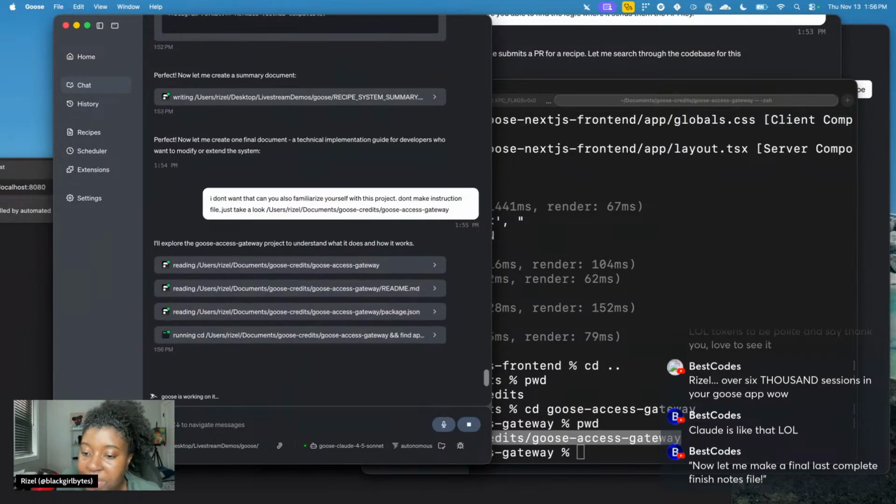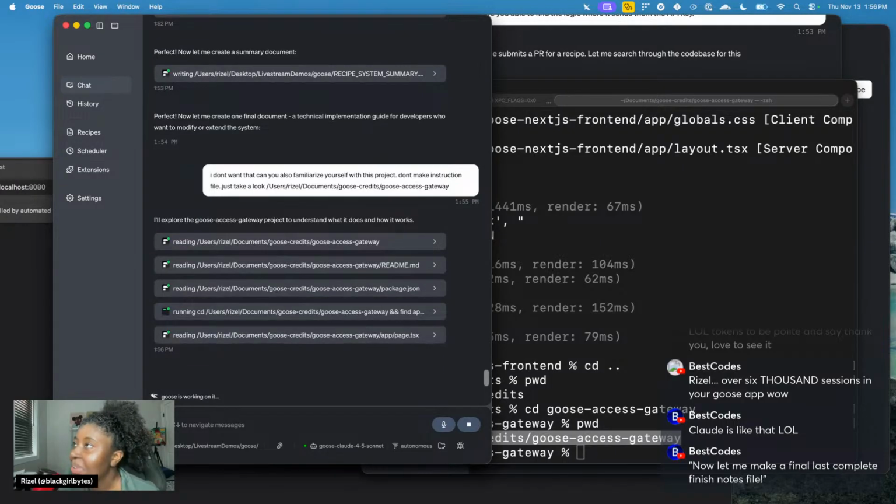Now let me make a final, complete, finished notes file. I'm like, why do I need that? I don't care for it. It was a good suggestion of the instructions file, but sometimes those things don't work with me. I just don't know the strategy. My strategy is just to talk to Goose verbatim, and then it'll do what I want it to do.